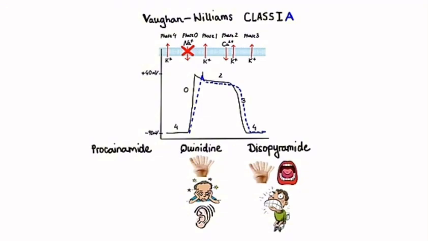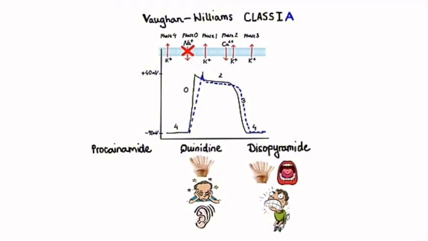First of all, class 1 drugs. They are the sodium channel blockers, reduce phase 0 slope and peak of action potential. Class 1A are moderate blockers. They moderately reduce the phase 0 slope and increase action potential duration and increase effective refractory period.